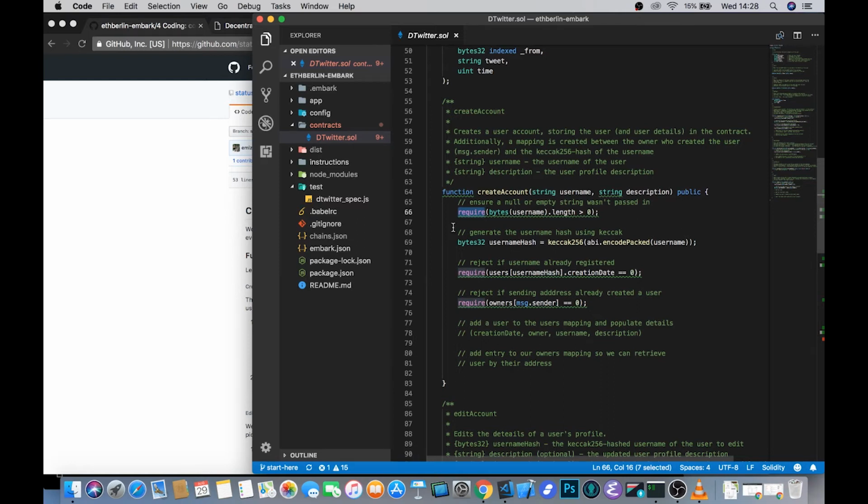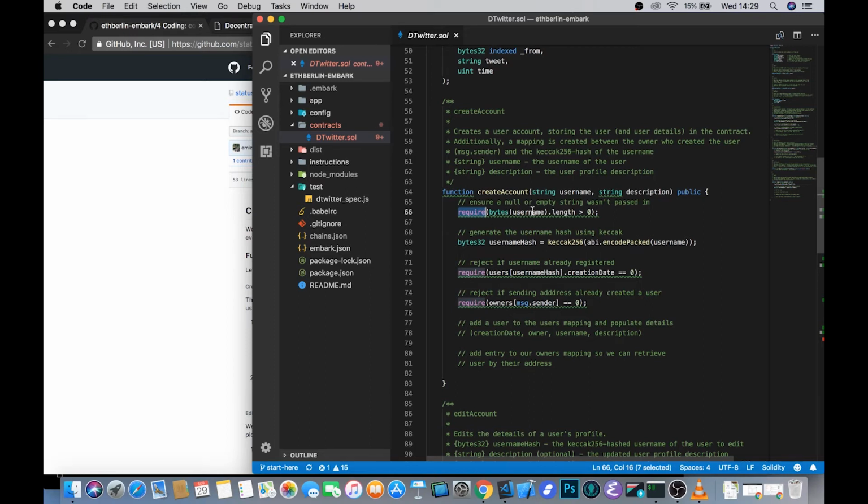Assert is a much more stringent condition, and you should only really ever use assert when you're checking something that should always be true, like assert that A is bigger than B, because assert will throw, and that means that it will consume the rest of the gas sent to that function and put a 0 onto the stack. So it should only happen when something has gone very badly wrong. So require seems to, generally speaking, at least for these simple contracts, pop up a lot more often.